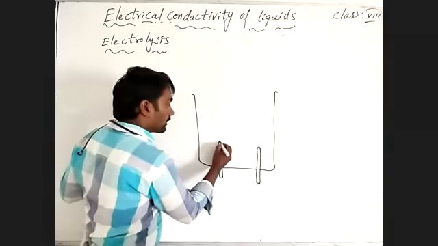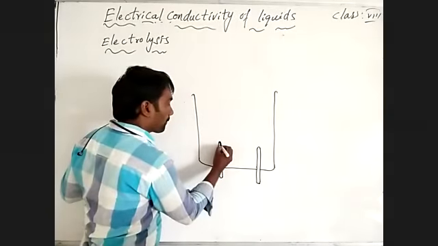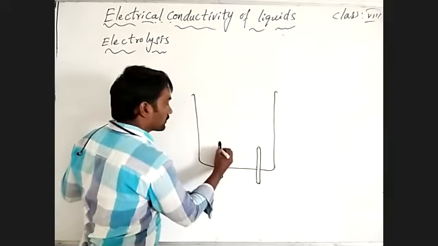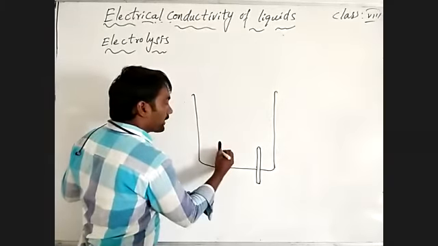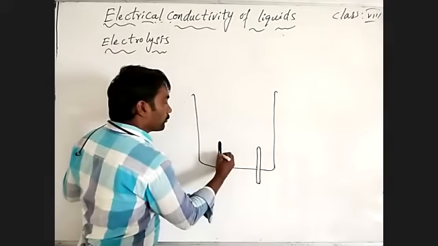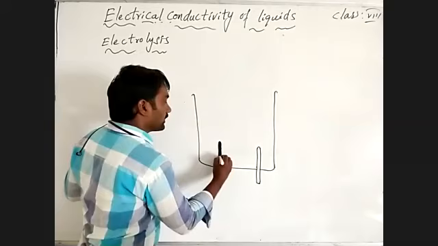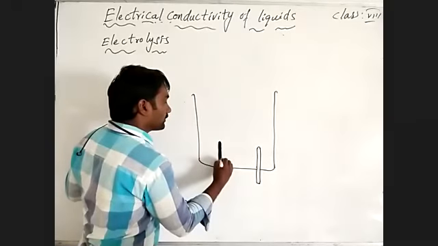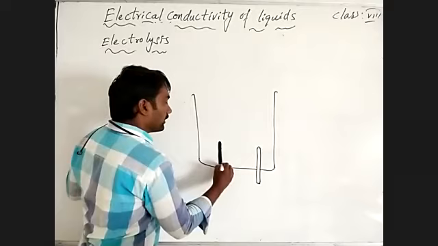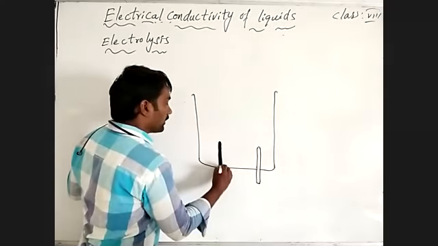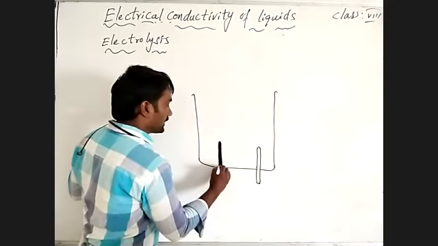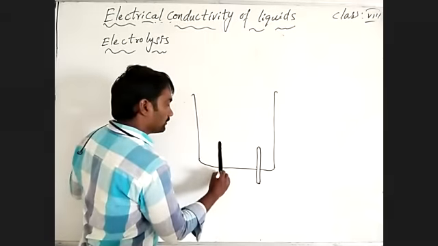Graphite rods are black in color. Graphite rods are good conductors of heat and electricity. Graphite is a good conductor of electric current, it can allow electric current.